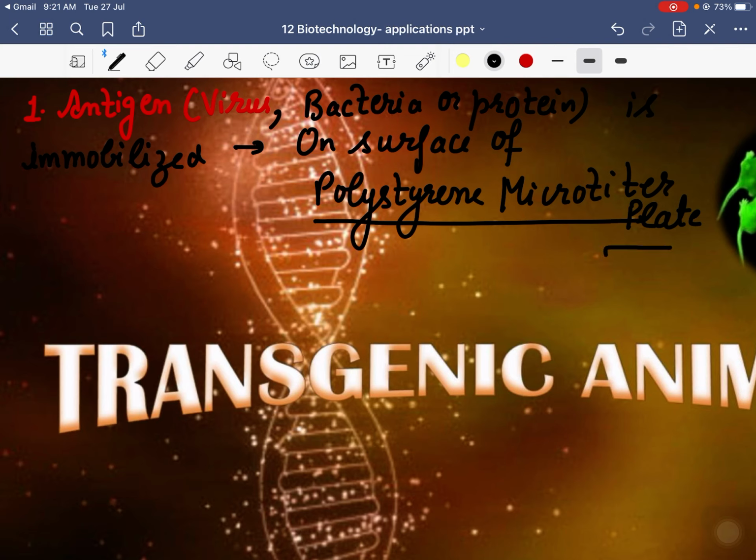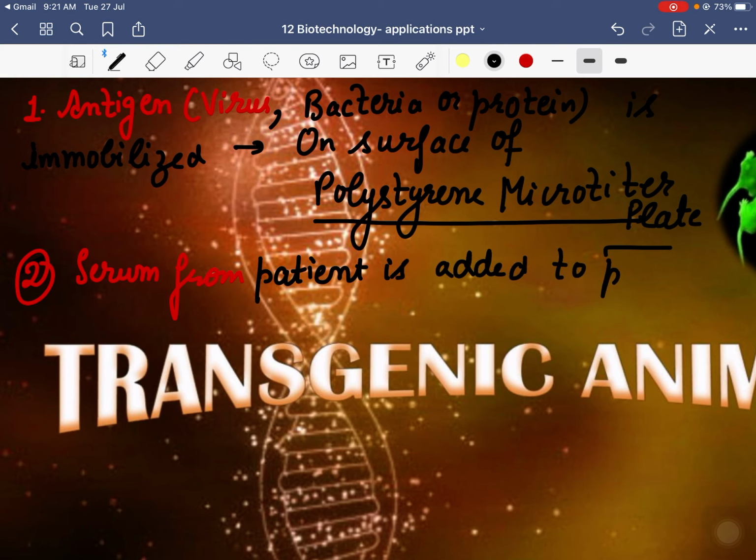Polystyrene microtiter plate. Now, second step, what will you do? Serum from patient is added to the plate.